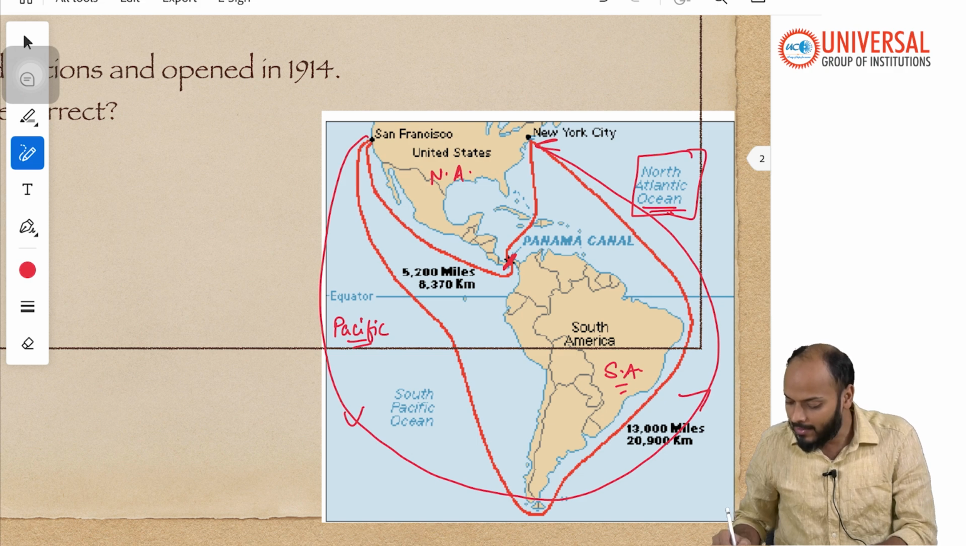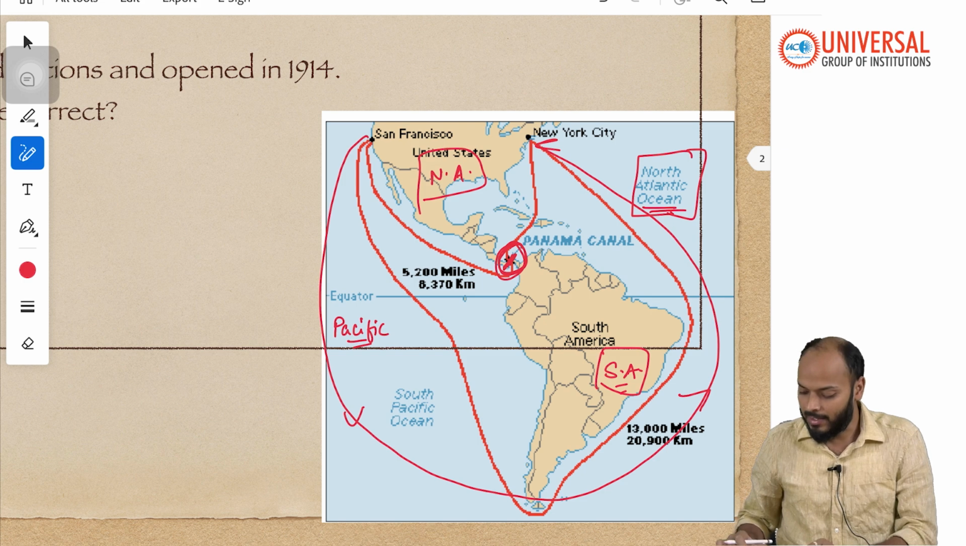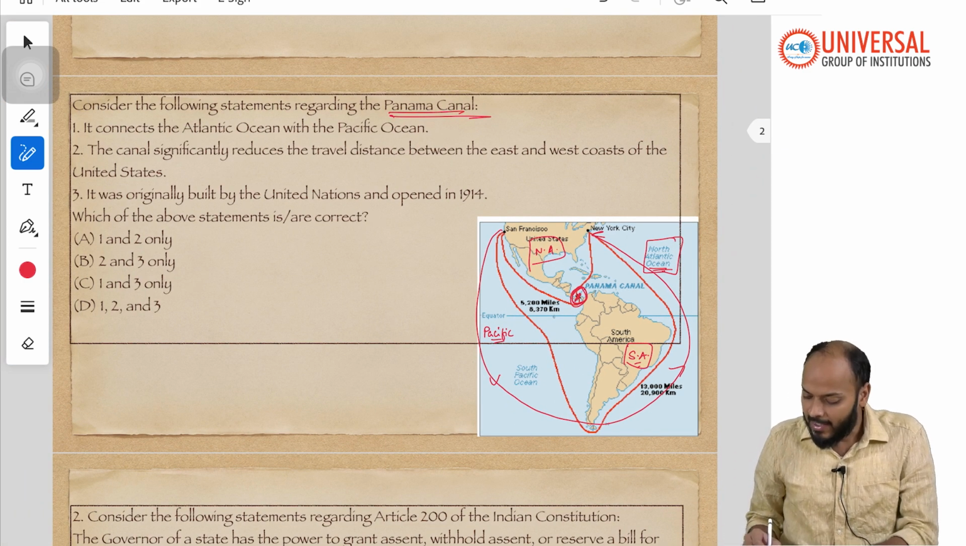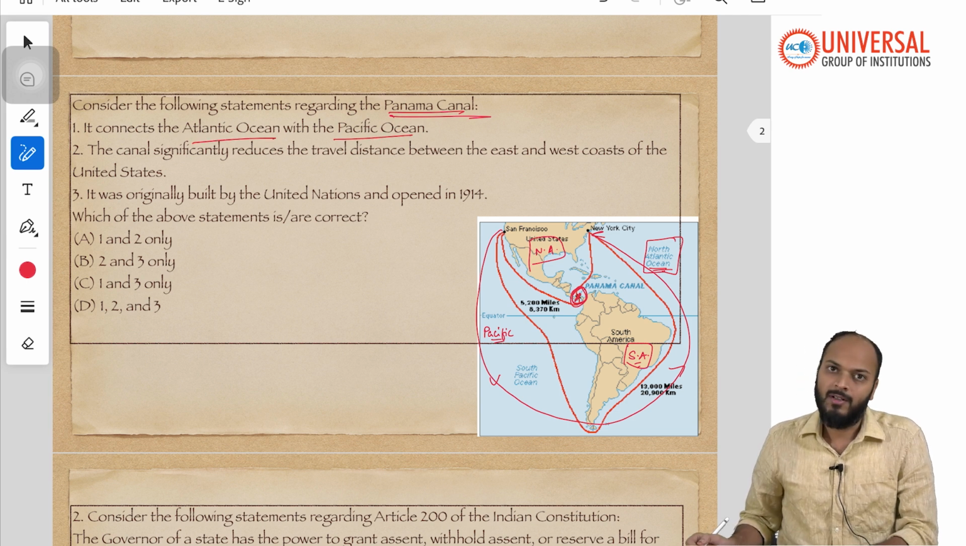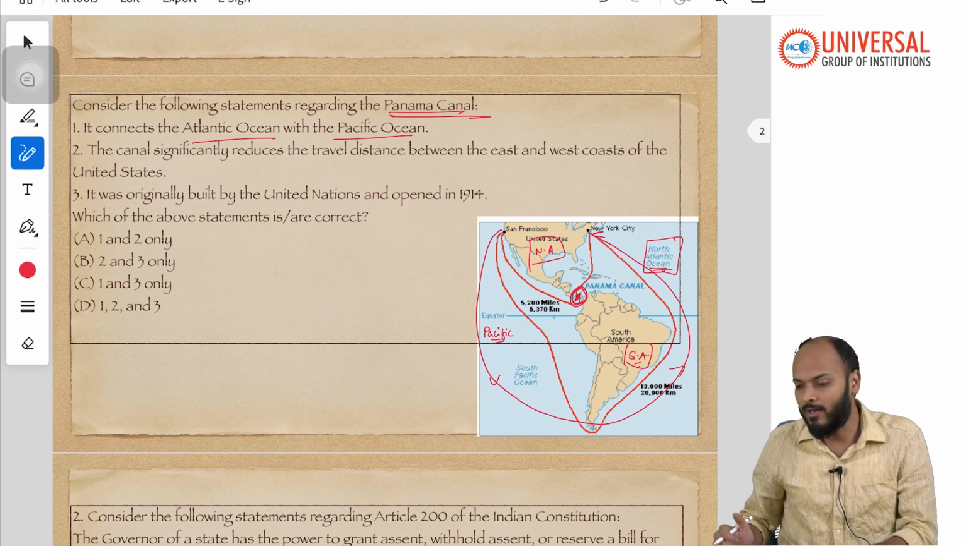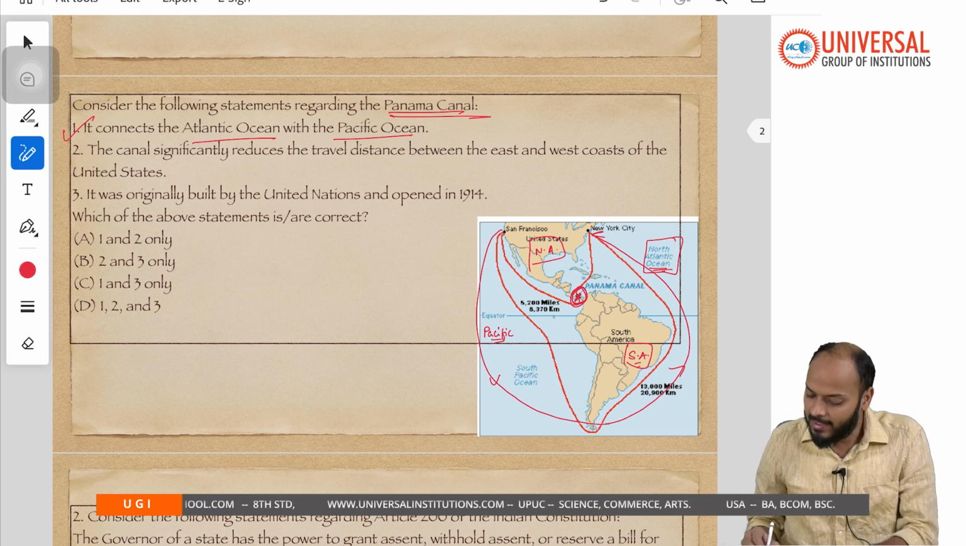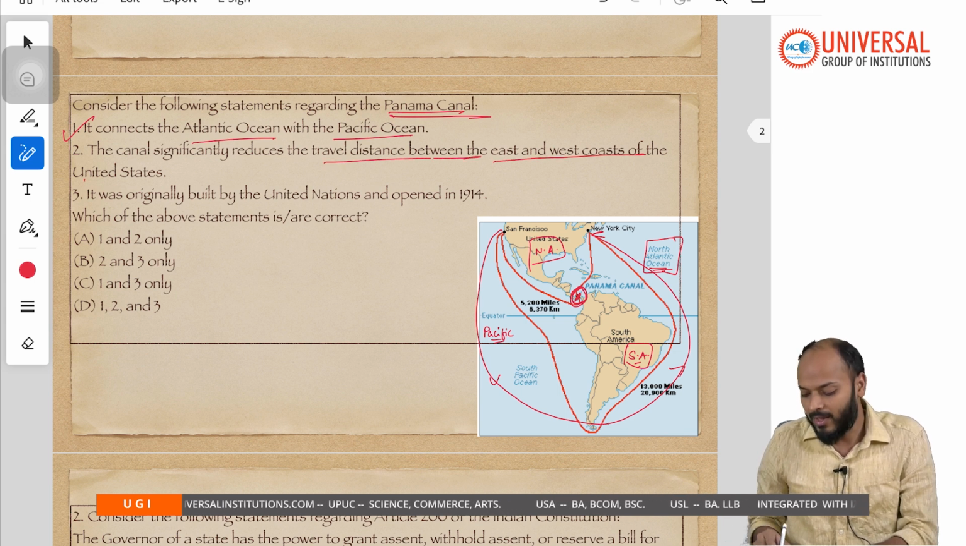Where is Panama? It is at the border or at the junction of North America and South America here, right? This country is Panama. So now let's see the questions about the statements. Statement 1 says it connects Atlantic Ocean with the Pacific Ocean, and as we have just seen, towards east of these two continents it is Atlantic Ocean, towards west it is Pacific Ocean, and hence statement 1 is correct. Statement 2 says the canal significantly reduces travel distance between east and west coast of United States.